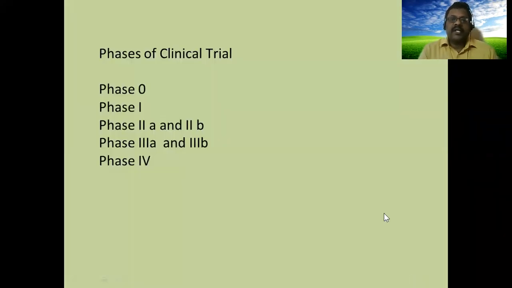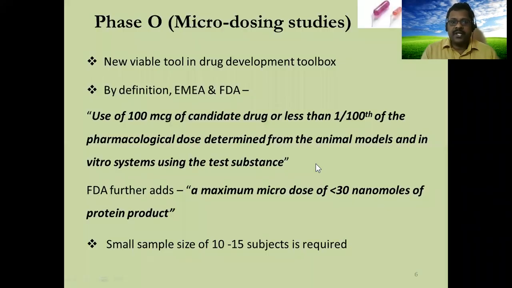So for phases of clinical trial, practically we see there is phase 0, then phase 1, then phase 2, in that there are two types, phase 2A, 2B, and in phase 3 also phase 3A, phase 3B, and phase 4. Like that, practically we are doing. Actually, there are only 4 phases, but practically there are these many types of subdivisions.